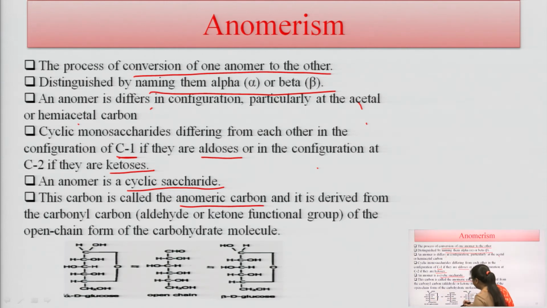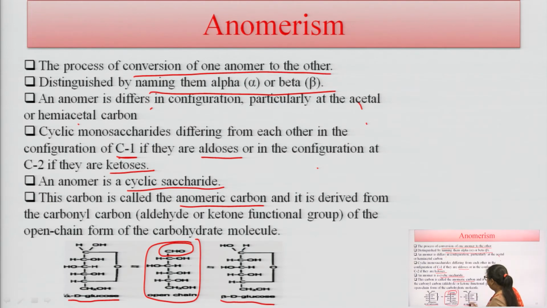carbonyl carbon here. So, in D-glucose, alpha-D-glucose or beta-D-glucose, there is a general open chain structure of glucose, where there is an aldehyde group, and when they are reacted we get alpha and beta glucose. This is the difference between alpha and beta glucose, and this is the main process of conversion of one form of isomer to the other form, and this is known as anomerism.